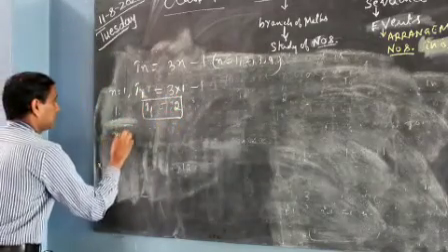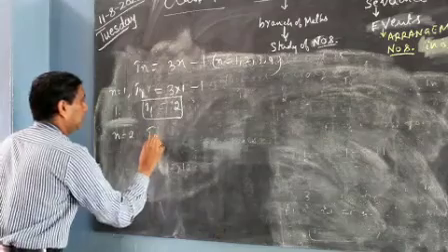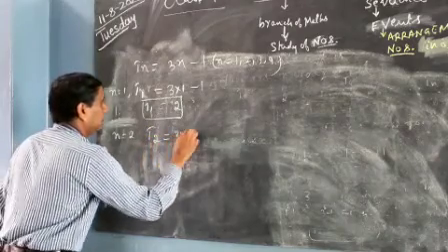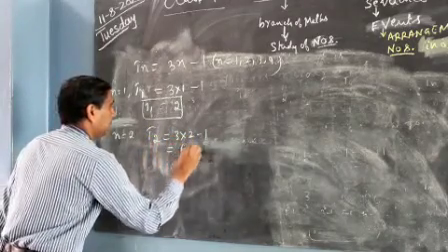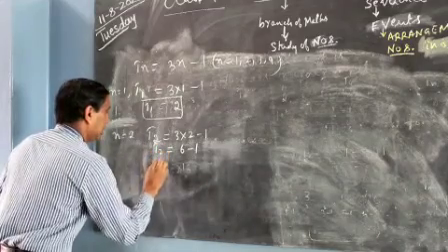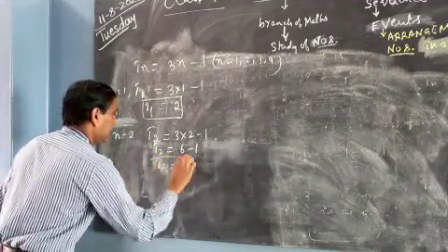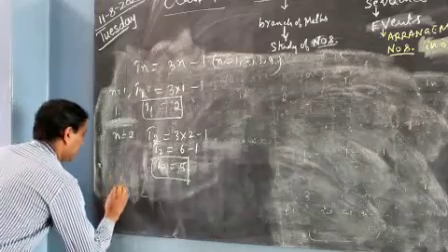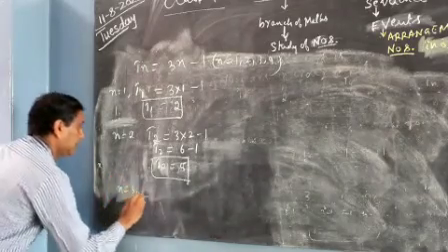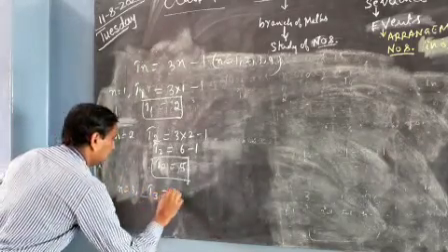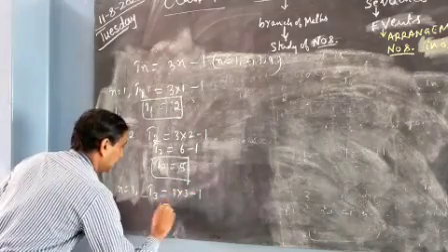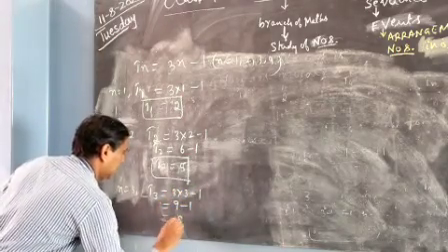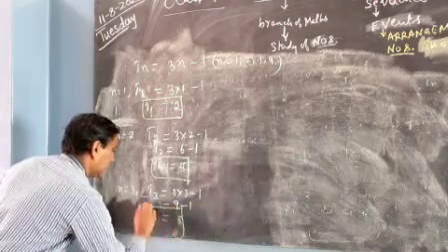Put n equals 2: T2 is equal to 3 into 2 minus 1. 6 minus 1 is equal to 5. The second term is 5. Okay, put n equals 3 to get the third term. T3 is equal to 3 into 3 minus 1. 3 3s are 9, minus 1 is equal to 8. T3 is equal to 8.